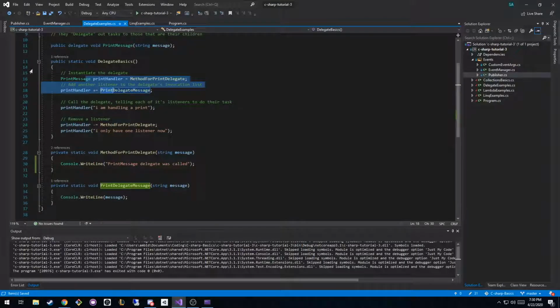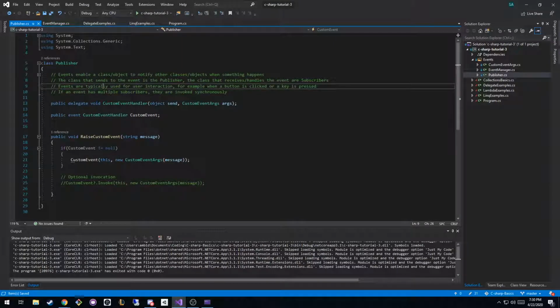So if we move over to our event explanation, events enable a class or object to notify other classes or objects when something happens. The class that sends the event is called the publisher, right? So they're publishing an event. The class that receives or handles the event is called the subscriber. They're subscribing to the event that's happening, right? I like how they use normal words that make sense to the underlying action that's happening.